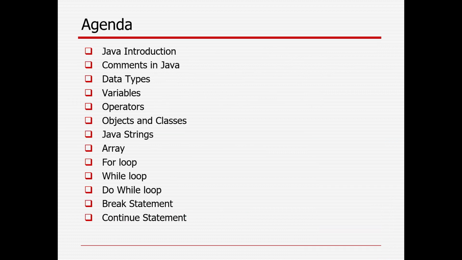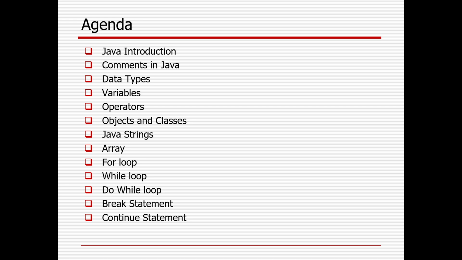So from today onward I will start with Java. There will be 4 sessions from basic to advanced Java, and today you can learn about Java introduction, comments in Java, data types, variables, operators, Java objects and classes, then Java strings and different string methods, and single-dimensional and multi-dimensional arrays, and Java loops where I will cover the for loop, while loop and do while loop, and then the importance of break and continue keywords to control the for, while and do while loops.